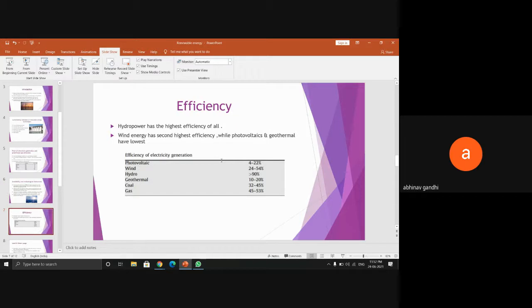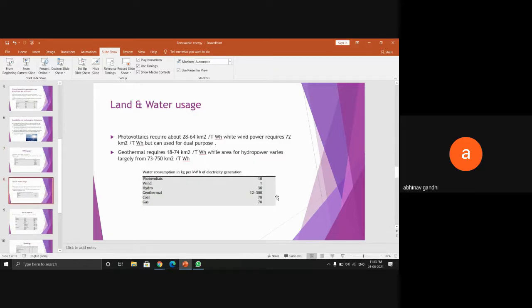Talking about efficiency, hydropower has the highest efficiency of any electricity generation technology. Wind energy is second highest, at about 54%. Photovoltaics and geothermal are much less efficient, and coal and gas are about 30 to 45%. Coal and gas efficiency is given only for comparison purposes.